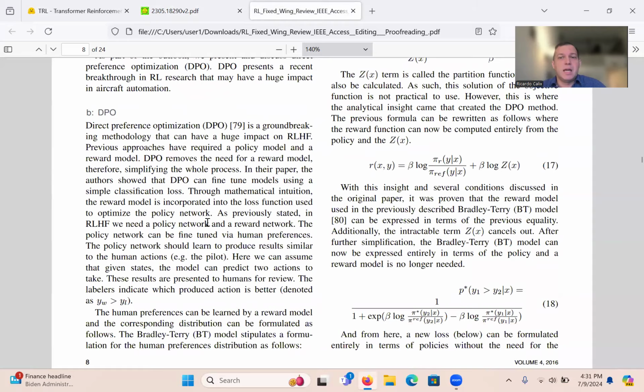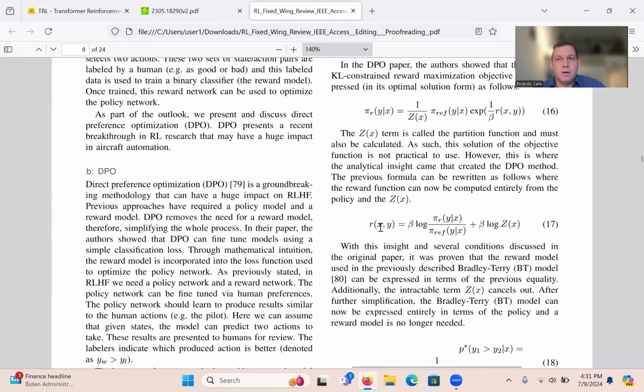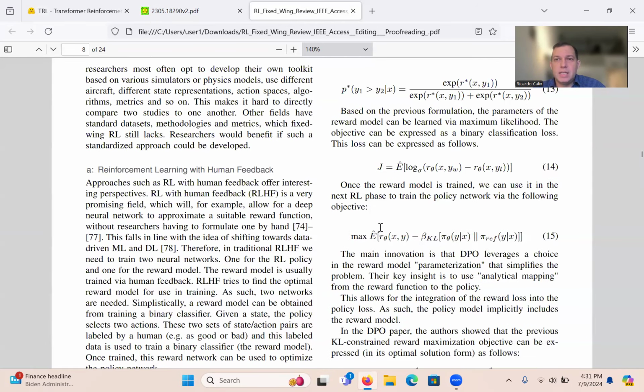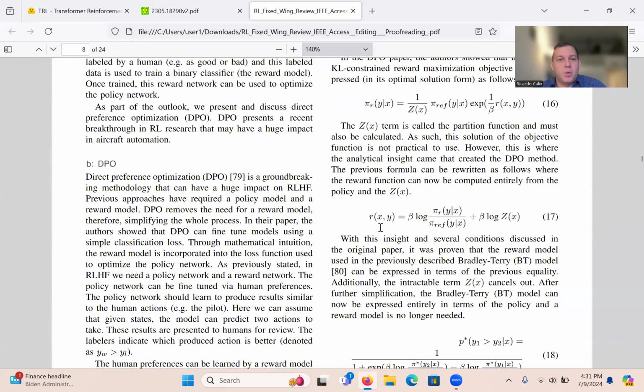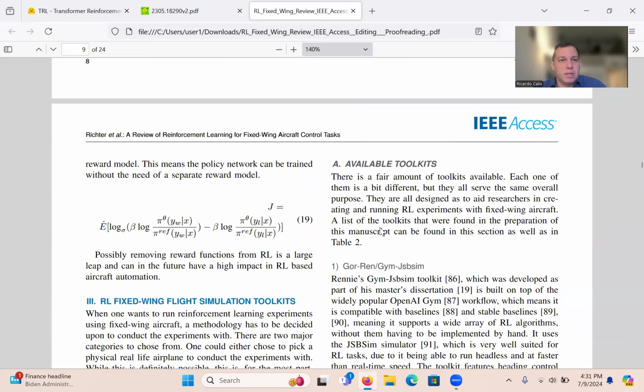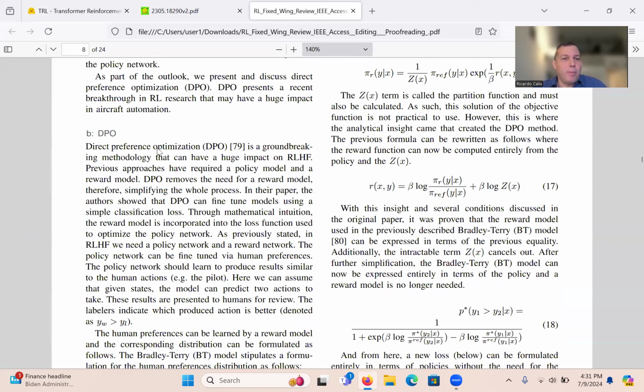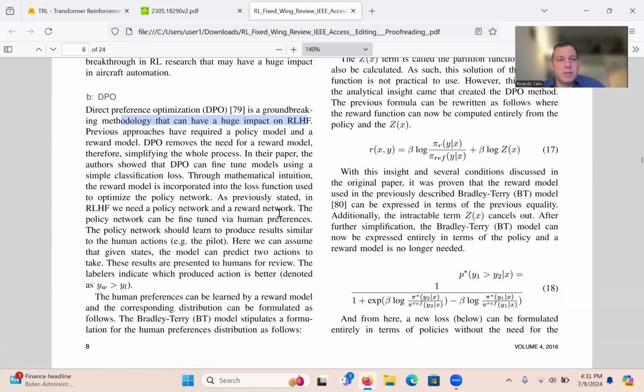As I said, I just have a short summary here of their paper and the key aspect that I thought was really interesting of what they did. So basically, Direct Preference Optimization, DPO, is a groundbreaking methodology that I think can have a huge impact in RLHF. I think everyone is really excited about being able to create better GPT models that are just easier to train.